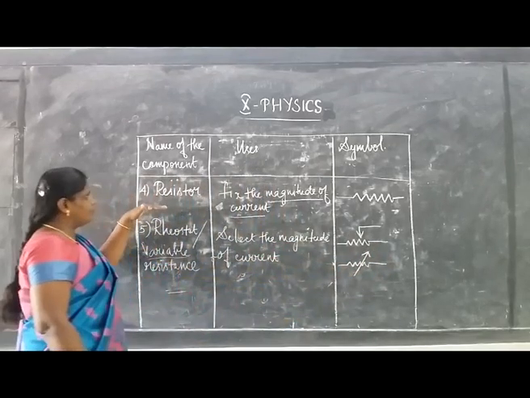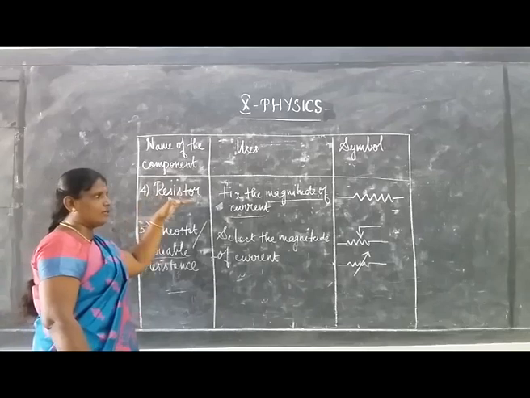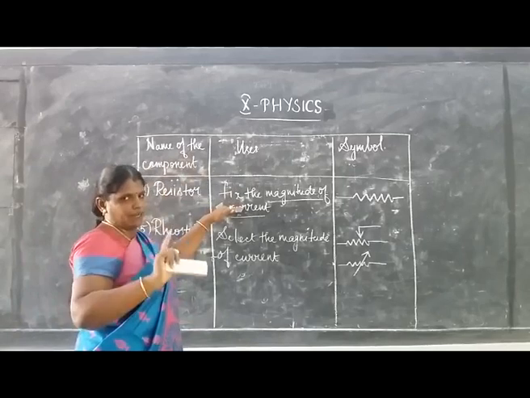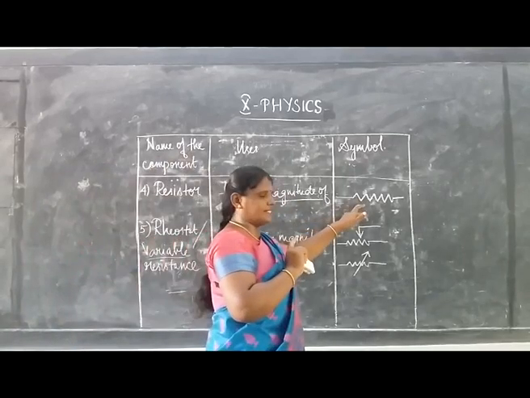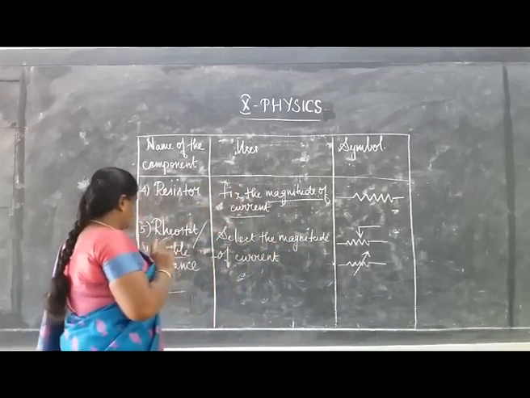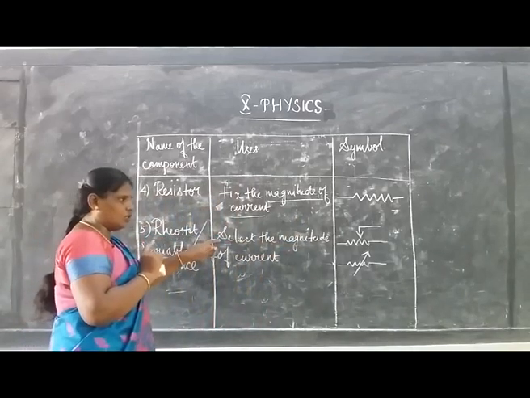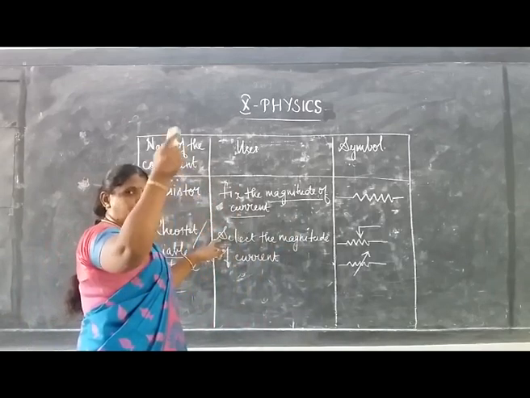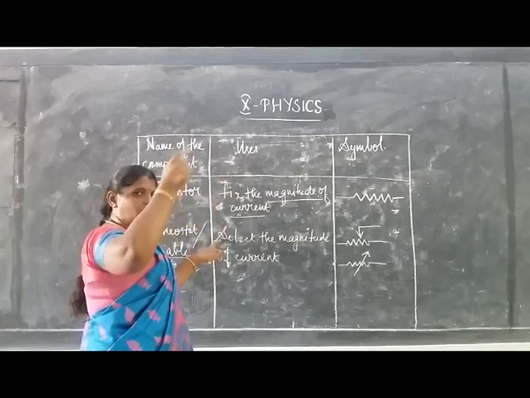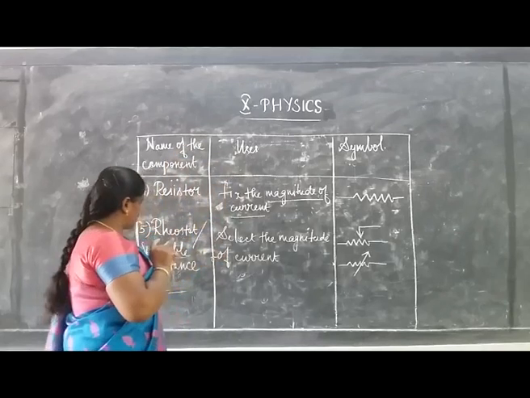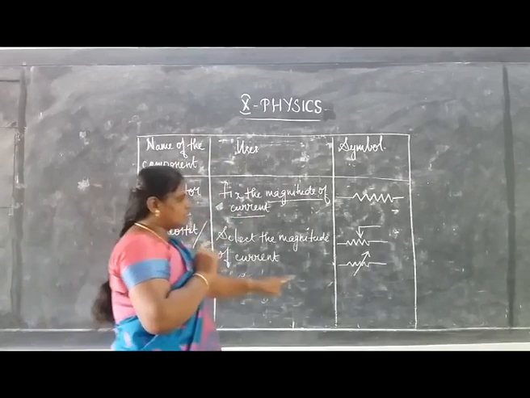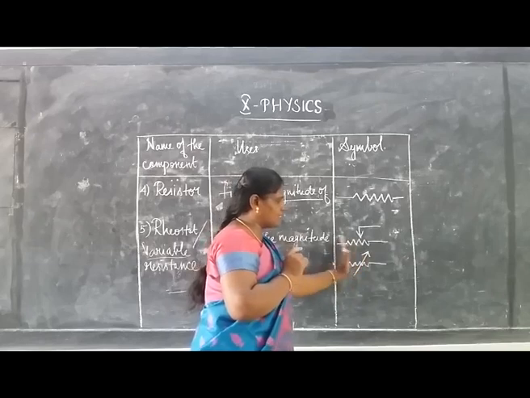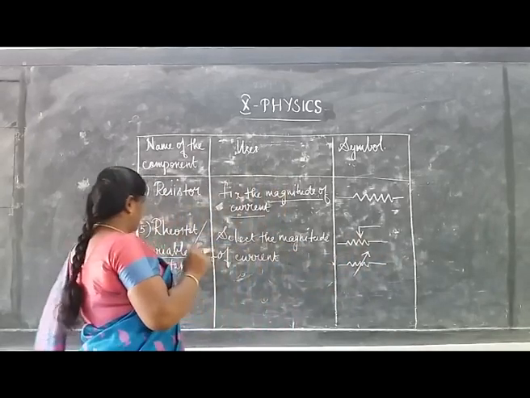So a resistor is the component which helps us fix the magnitude of current in the circuit, like 1 ampere or 0.5 ampere, and its symbol is a zigzag line. This rheostat or variable resistance is used to select the magnitude of current: 0.5 ampere, 1 ampere, 1.5 ampere. Either to decrease or increase the current flowing through a circuit, we use a rheostat. This is its symbol, a zigzag line with an arrow mark, which shows the resistance is variable.